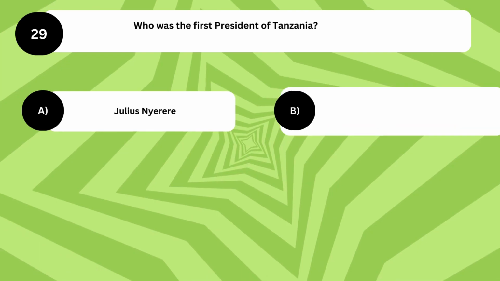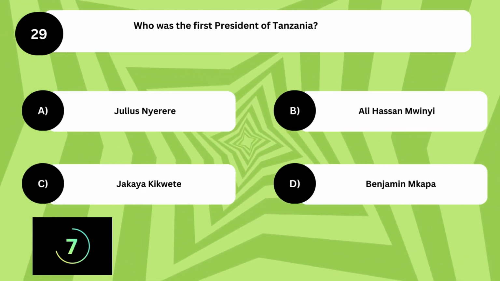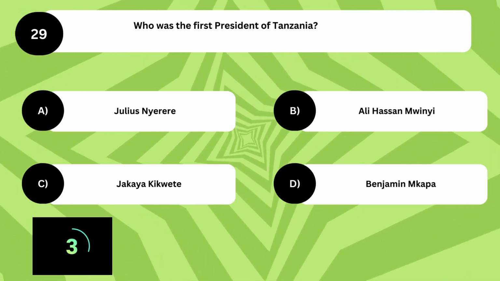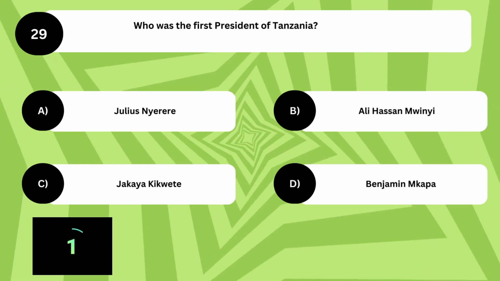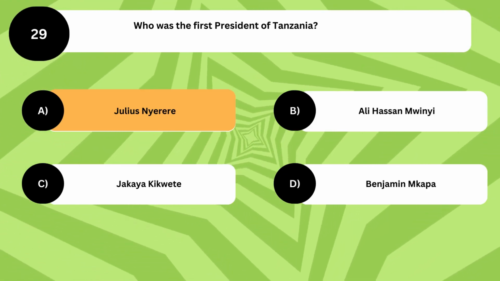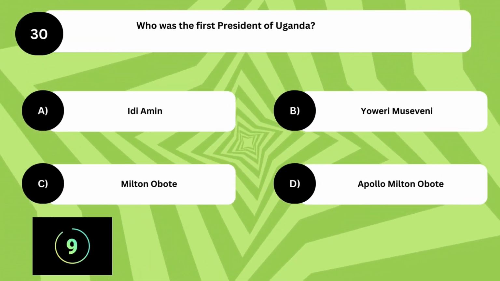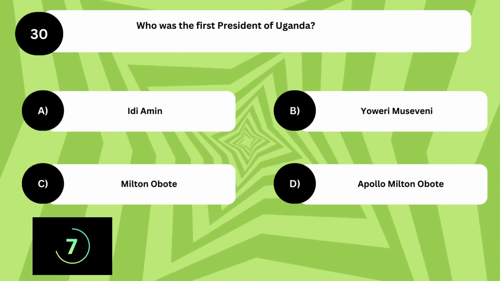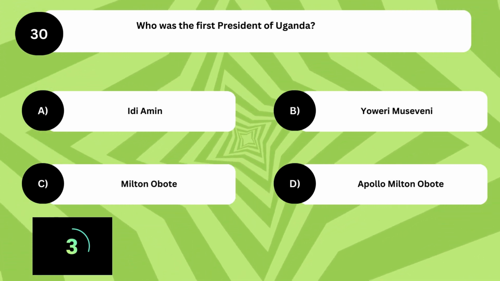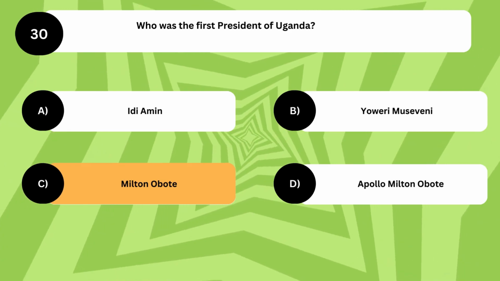Who was the first president of Tanzania? The answer is Julius Nyerere. Who was the first president of Uganda? The answer is C. Milton Obote.